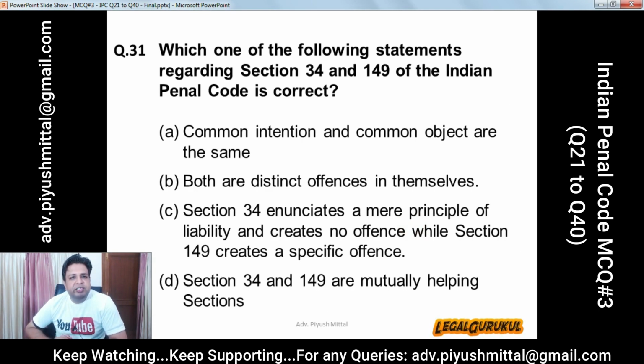Question number 31. Which one of the following statement regarding section 34 and section 149 of Indian Penal Code is correct? Options are A. Common intention and common object are the same. B. Both are distinct offences in themselves. C. Section 34 enunciates a mere principle of liability and creates no offence, while Section 149 creates a specific offence. D. Section 34 and 149 are mutually helping sections. And the correct answer is C. Section 34 enunciates a mere principle of liability and creates no offence, while Section 149 creates a specific offence.